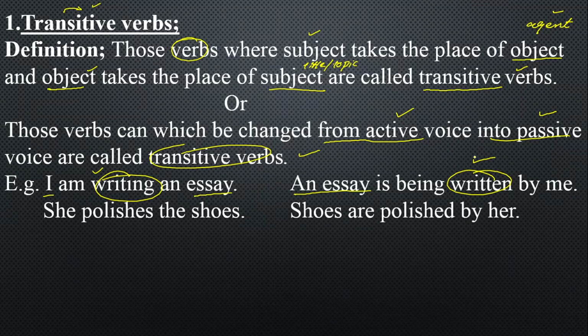Now, second example: she polishes the shoes. Now that can be changed into passive voice. Shoes are polished by her. She polishes. Now the verb polish is your transitive verb which can be changed into passive voice. Shoes are polished by her. Here subject is taking the place of object, becoming her, and object is taking the place of subject, that is known as your title subject. So that is also a transitive verb.